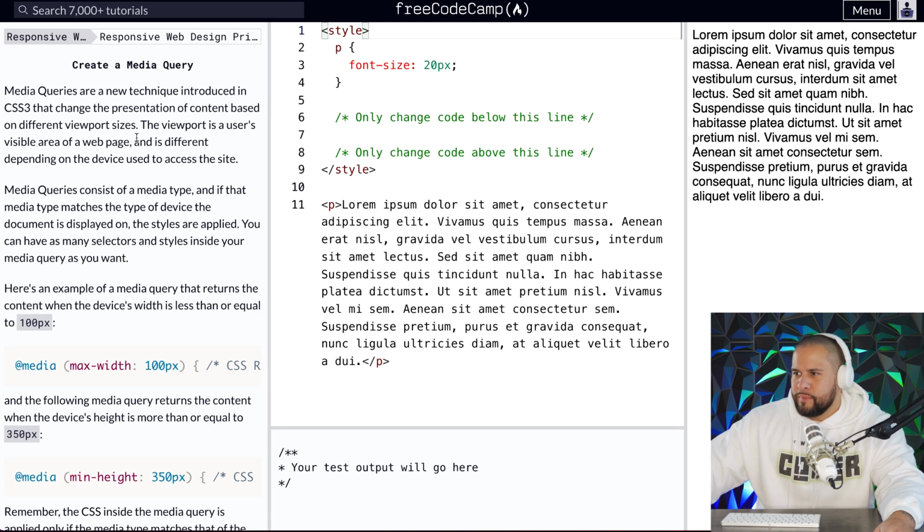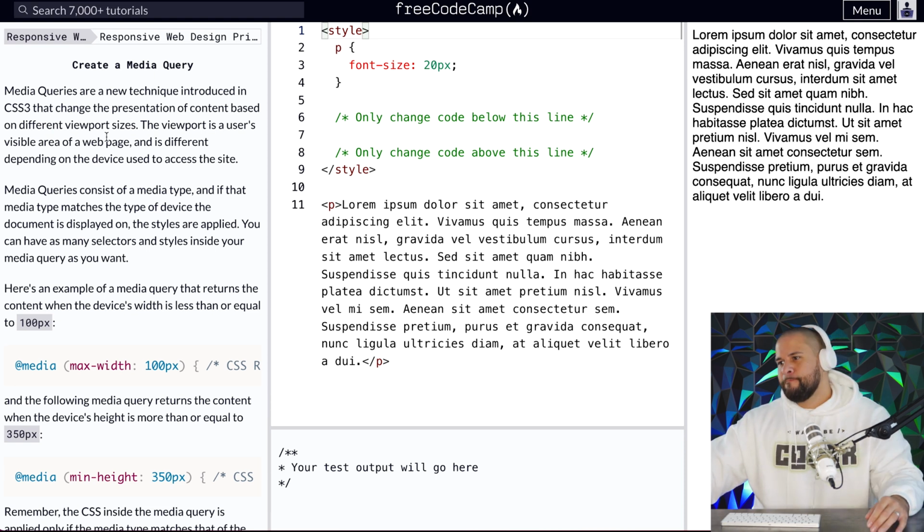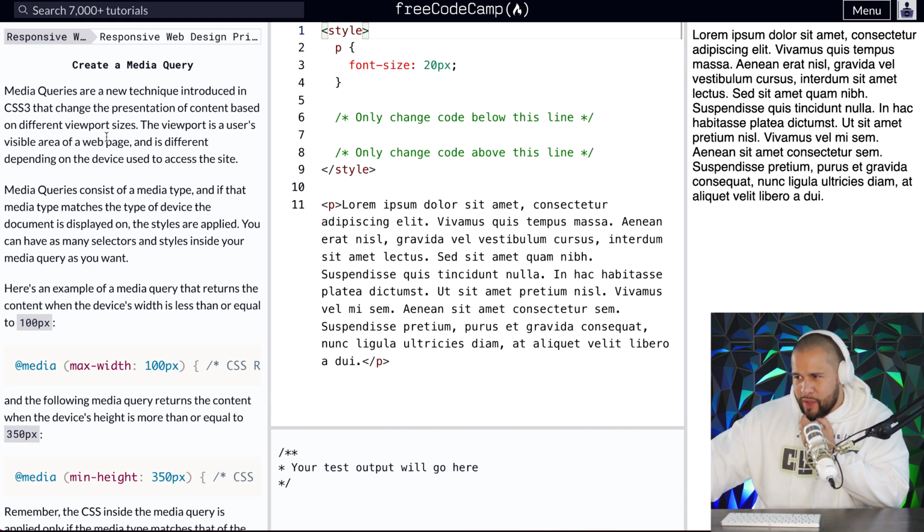Media queries are a new technique introduced in CSS 3 that change the presentation of content based on different viewport sizes. The viewport is a user's visible area of a web page and is different depending on the device used to access the site. Media queries consist of a media type, and if that media type matches the type of the device the document is displayed on, the styles are applied. You can have as many selectors and styles inside of your media query as you want.